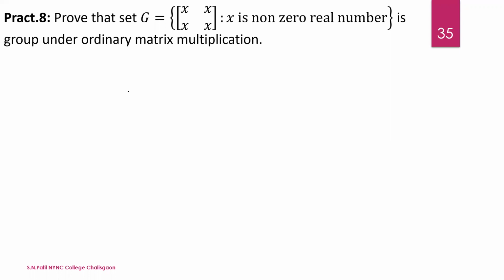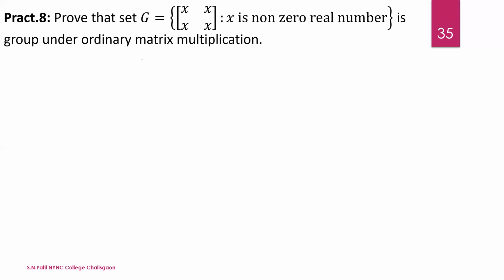In this video lecture, we discuss a problem on group theory. The problem is: prove that the set G, equal to the 2 by 2 matrices having first row x, x and second row x, x, where x is a non-zero real number, is a group under ordinary matrix multiplication.